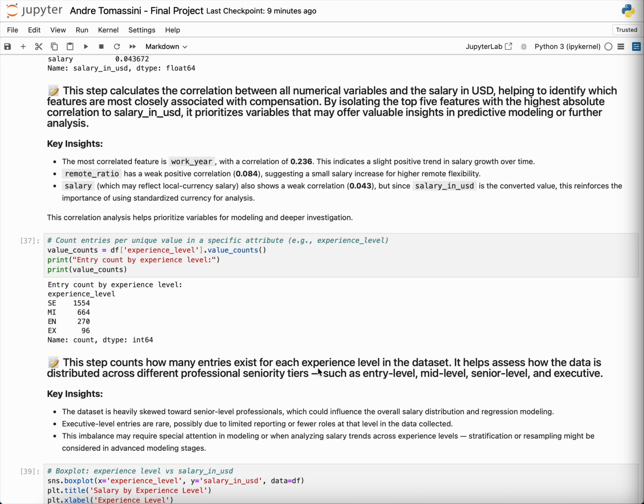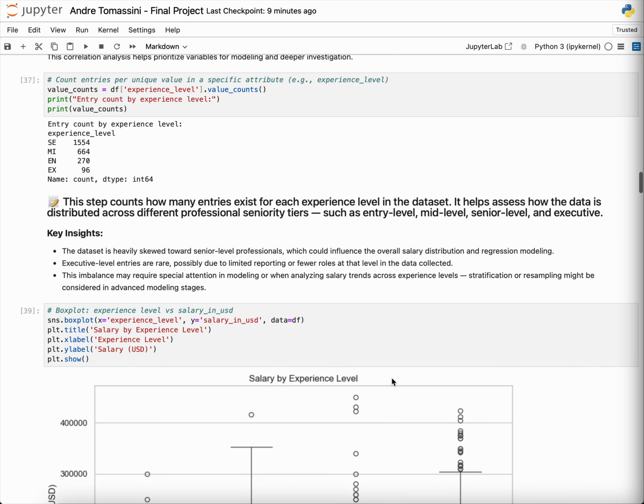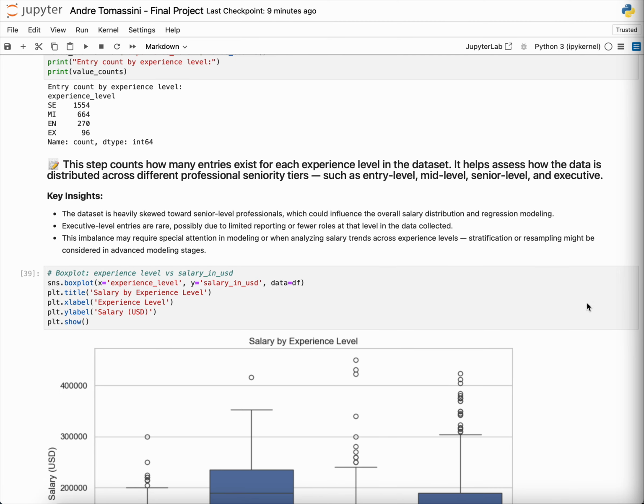So it's good to see how all this information is going to be divided inside this data set. Other than that, we can talk about all the insights and key findings we were able to take from this data visualization we're going to use. I'm going to show in the next steps.